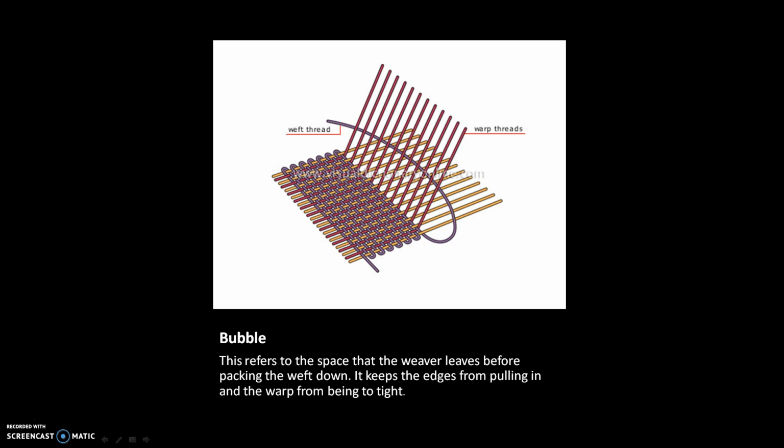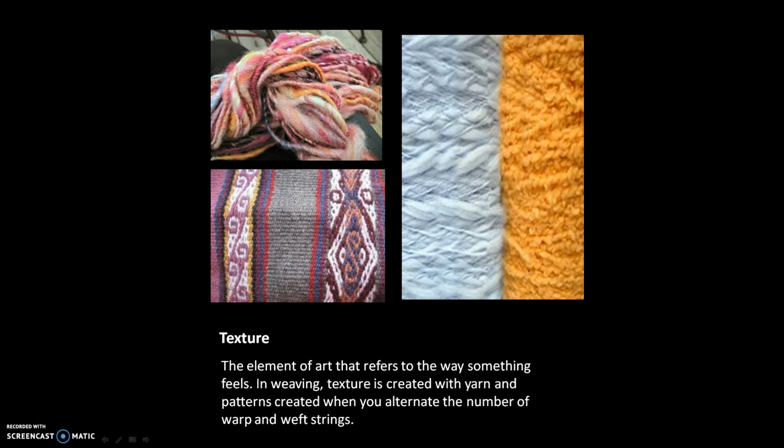Bubble. This refers to the space that the weaver leaves before packing the weft down. It keeps the edges from pulling in and the warp from being too tight. Texture. The element of art that refers to the way something feels. In weaving, texture is created with yarn and patterns created when you alternate the number of warp and weft strings.